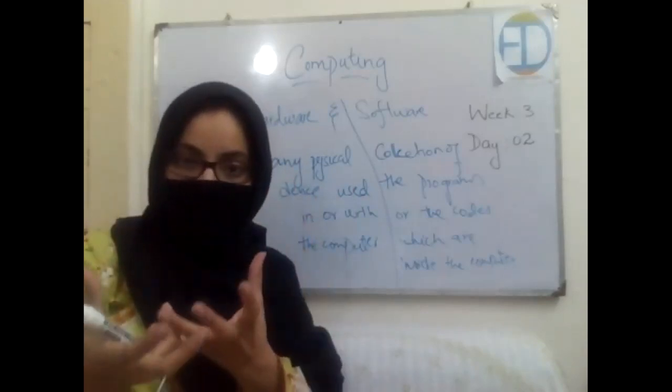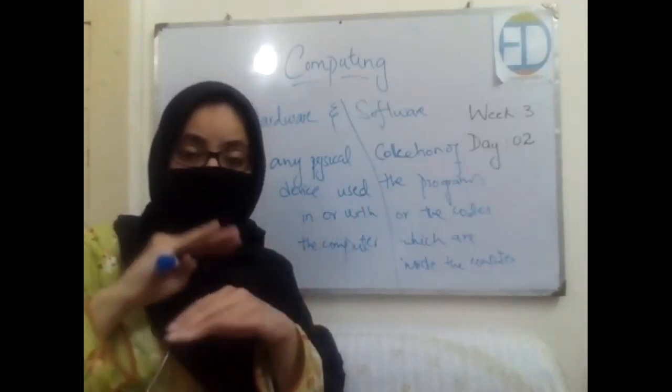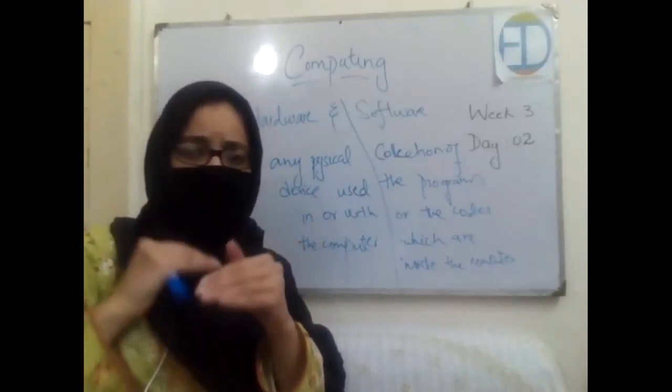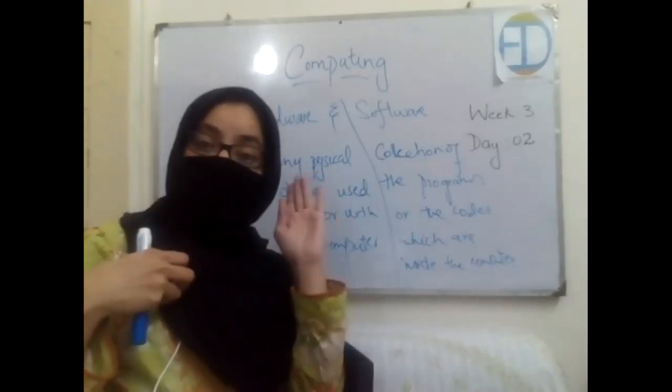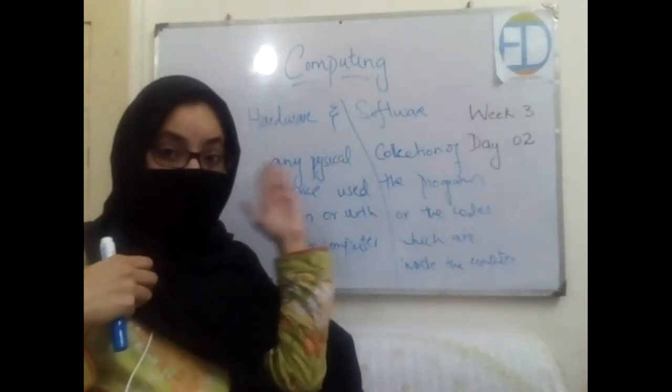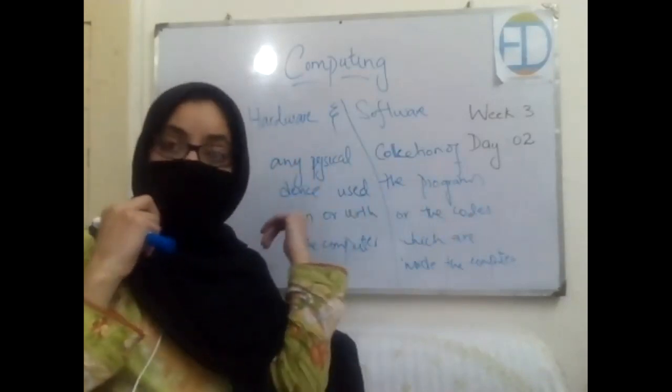Can you see that? Can you touch that? No. It's something internal, right? The internal functions, the internal coding, internal processing which happens in the computer is called computer software. And the physical devices that we can see and touch are called computer hardware.